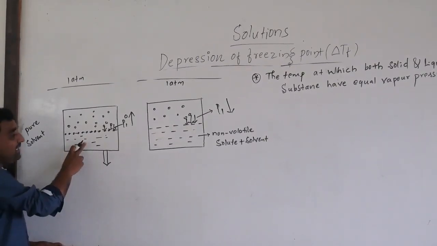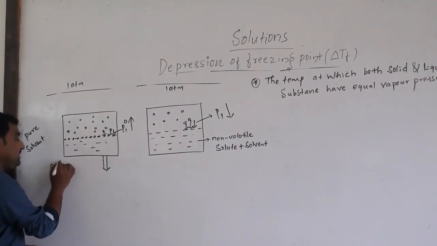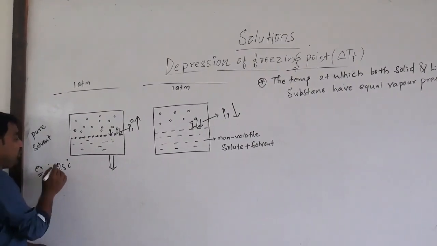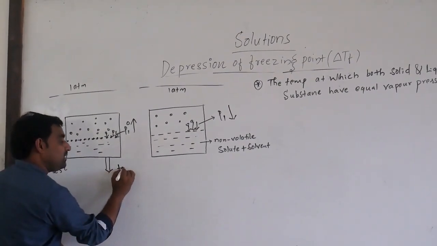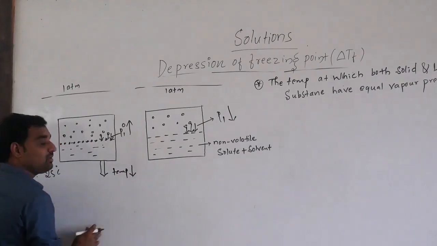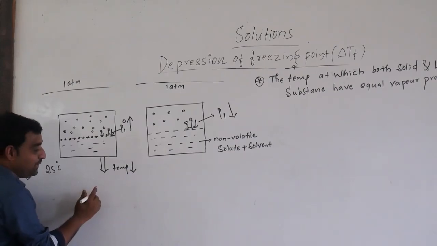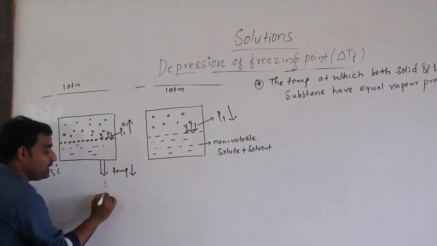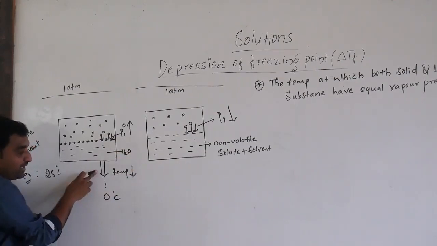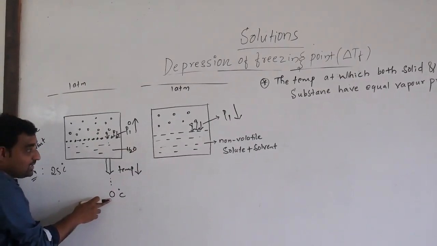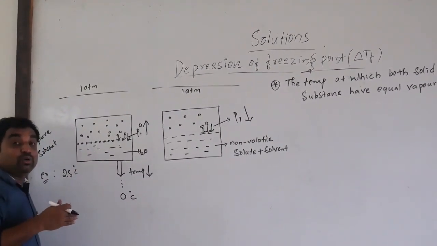For example, say this is the liquid state at 25 degrees Celsius. We have to decrease the temperature to freeze the solvent. When the temperature becomes 0 degrees Celsius, we have taken water here, so if the temperature decreases to 0 degrees Celsius, then the solvent will start to freeze. It will convert into ice.